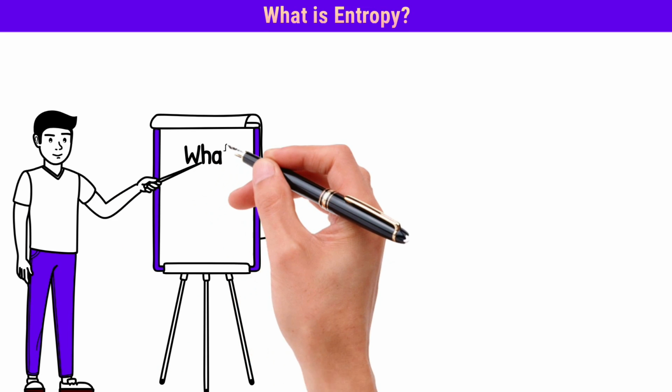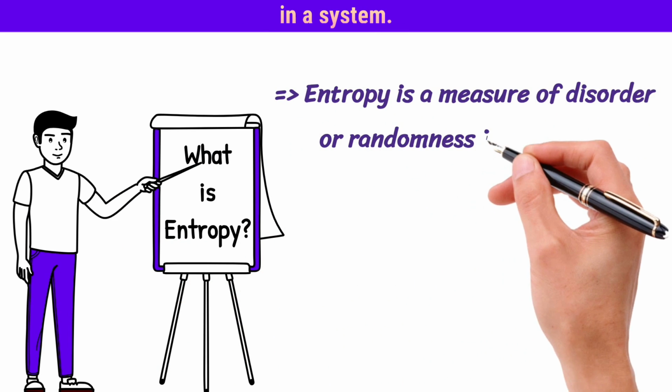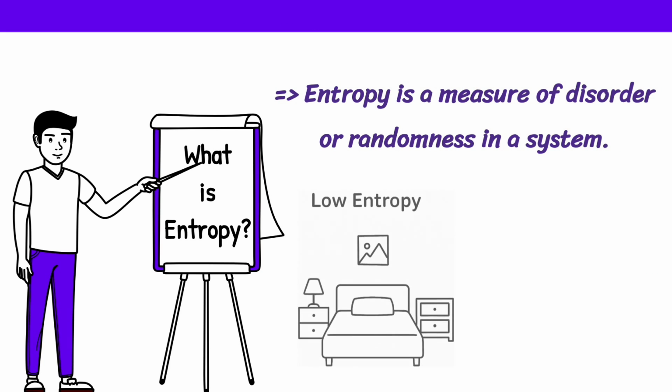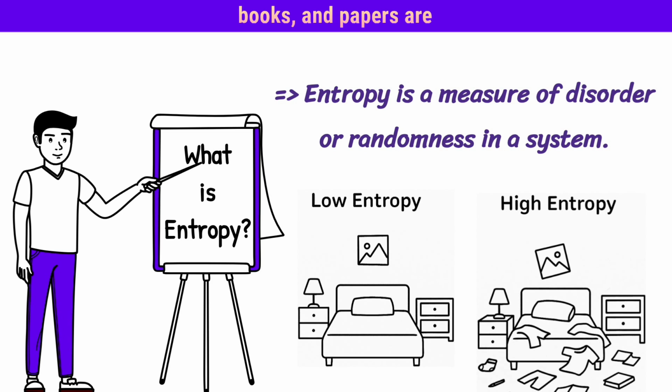What is entropy? Entropy is a measure of disorder or randomness in a system. Imagine your bedroom. If it's clean and everything is in place, it has low entropy. But if clothes, books, and papers are scattered everywhere, it has high entropy. So entropy tells us how much disorder, or randomness there is.